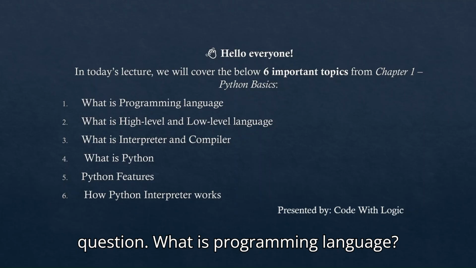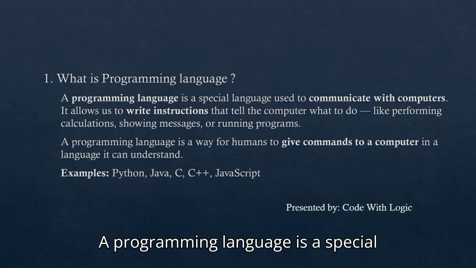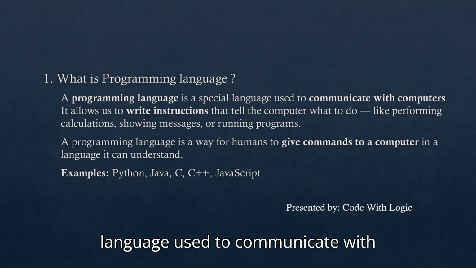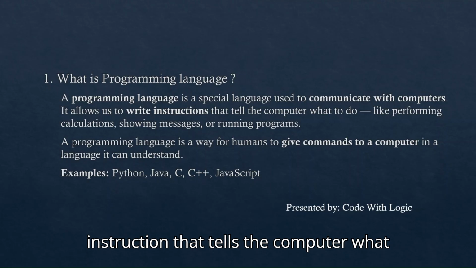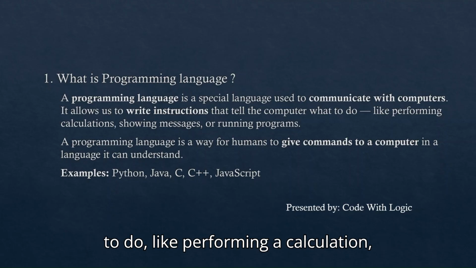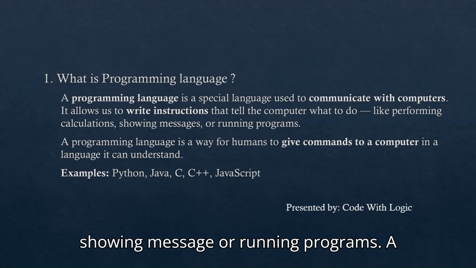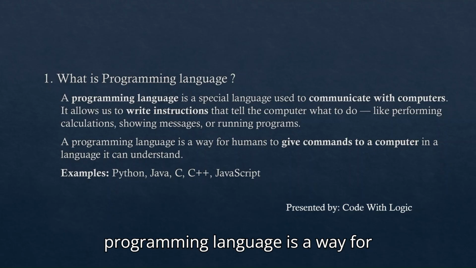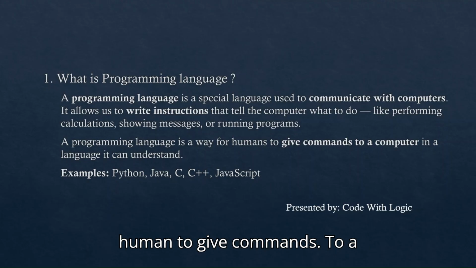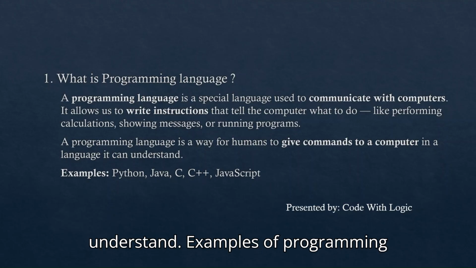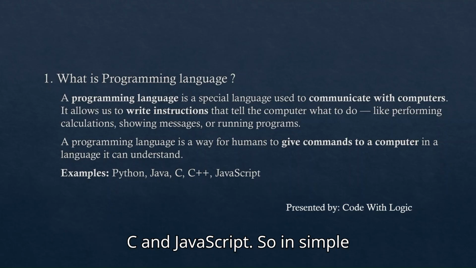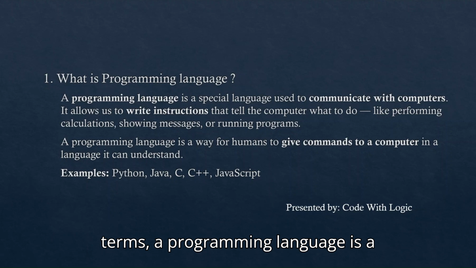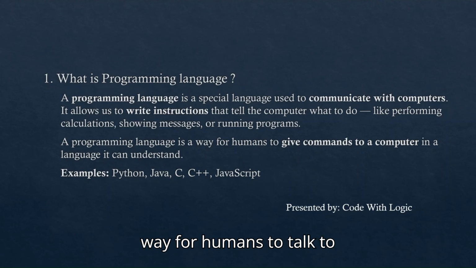What is programming language? A programming language is a special language used to communicate with computers. It allows us to write instructions that tell a computer what to do, like performing calculations, showing messages, or running programs. A programming language is a way for humans to give commands to a computer in a language it can understand. Examples of programming languages are Python, Java, C language, C++, and JavaScript. So, in simple terms, a programming language is a way for humans to talk to computers.